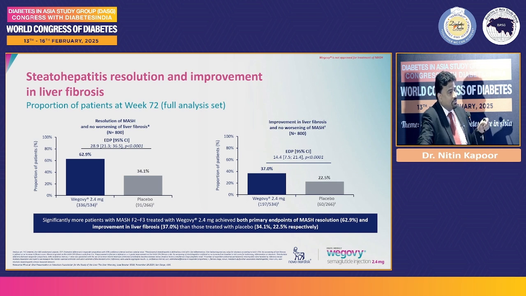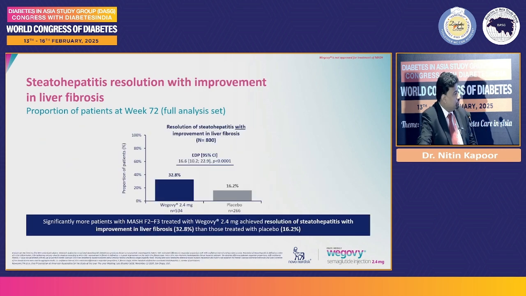Not only that, they had improvement in liver fibrosis, the rule of 60 and 30. So 60% had resolution in MASH with no change or worsening of fibrosis, and 30% had improvement in liver fibrosis. So this is something which is really big. When we combine both, that is having resolution of MASH and improvement of liver fibrosis, the 60-30 rule, 30% of these patients.